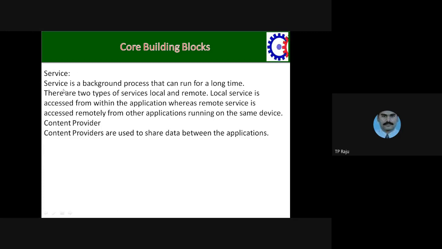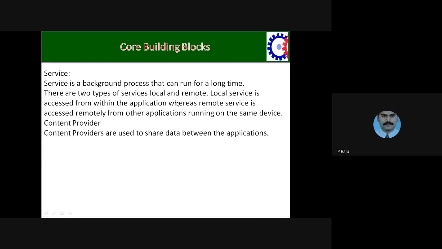What is a service? Service is the background process. For example, you are operating the mobile while charging. You are charging in parallel and operating the mobile also. That charging process is going on in the background. Service is the background work which is running for a long time.